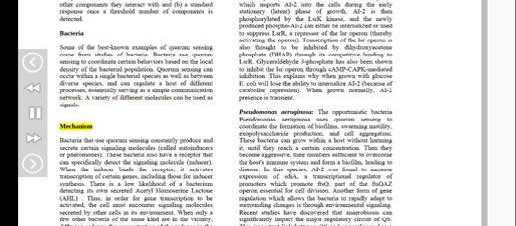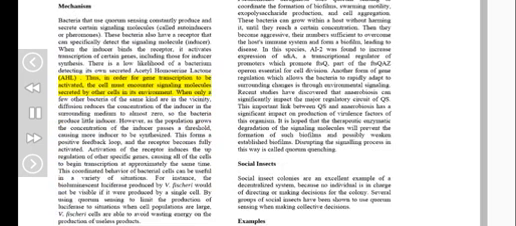Mechanism. Bacteria that use quorum sensing constantly produce and secrete certain signaling molecules called autoinducers or pheromones. These bacteria also have a receptor that can specifically detect the signaling molecule, the inducer. When the inducer binds the receptor, it activates transcription of certain genes, including those for inducer synthesis. There is a low likelihood of a bacterium detecting its own secreted acyl-homoserine lactone, AHL. Thus, in order for transcription to be activated, the cell must encounter signaling molecules secreted by other cells in its environment.